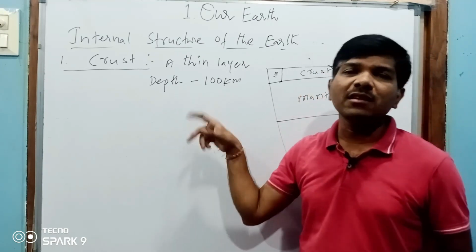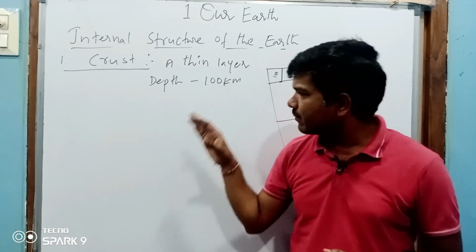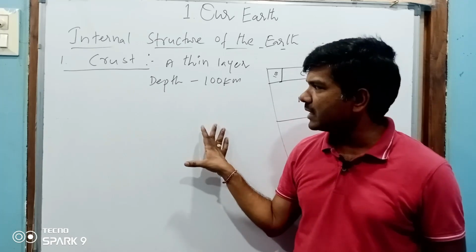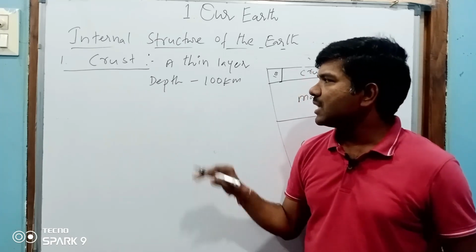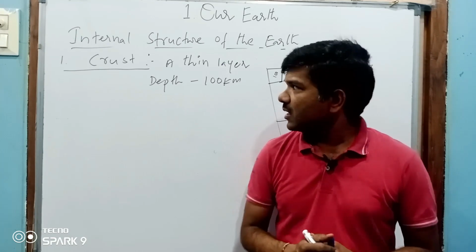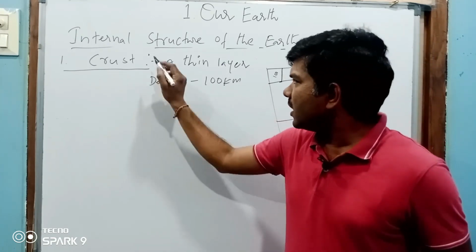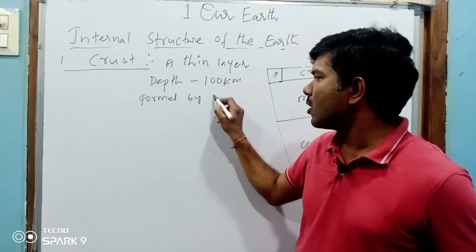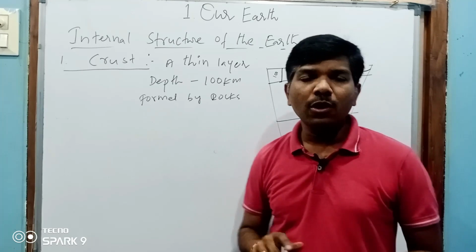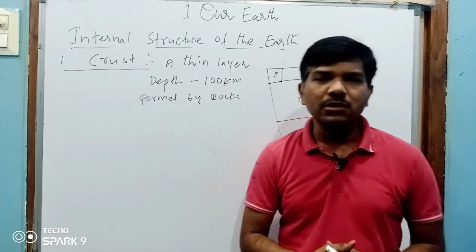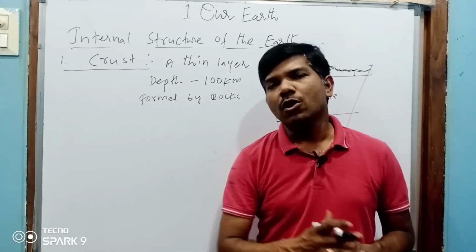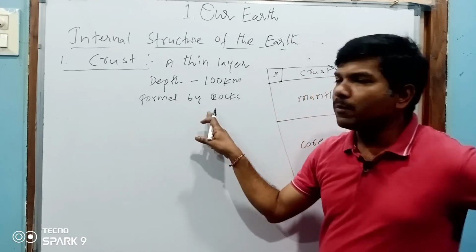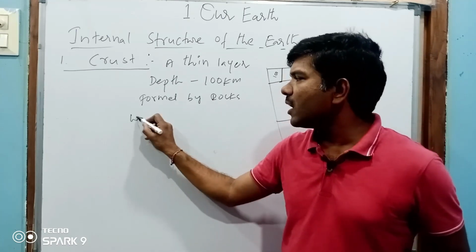The depth is also given differently in different books. In our 9th class textbook, they have mentioned the depth is 100 kilometers. Right? It is a thin layer. It is formed by rocks. In your surroundings you see a lot of rocks: you make a house, your base, the rocks, hilly areas, so many rocks we find. So it is formed by rocks, and we are living on it.